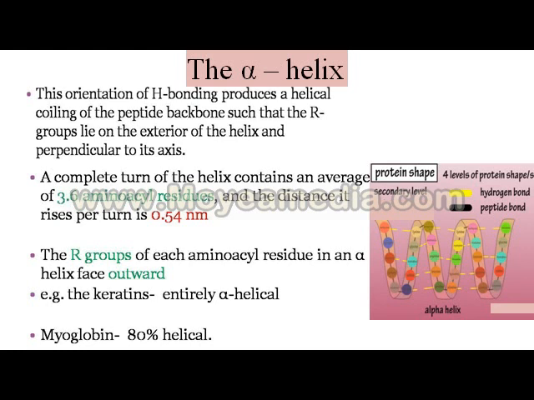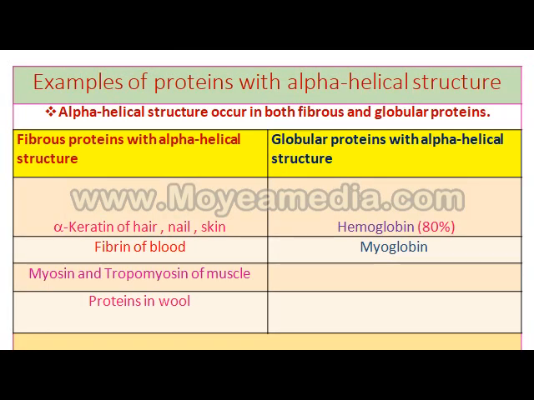Examples of this type of structure are keratin, and another is myoglobin, where 80% of the structure is helical. These are various examples of proteins with alpha helical structure present in human beings, which are normally fibrous or globular proteins. Fibrous protein examples are alpha keratin of hair, nail and skin. Another is fibrin, which is helpful in blood coagulation. The third is myosin and tropomyosin. The fourth is the proteins in wool.